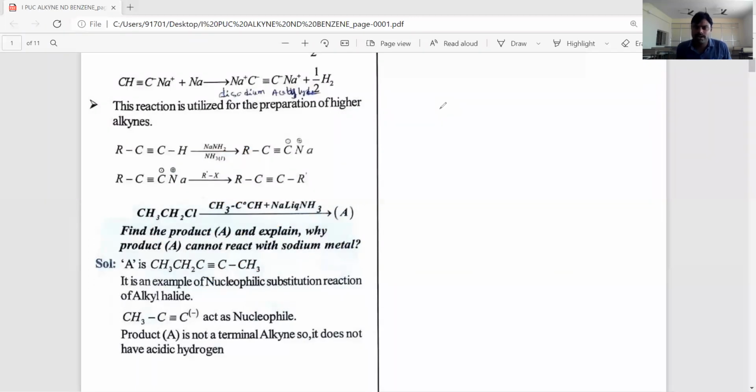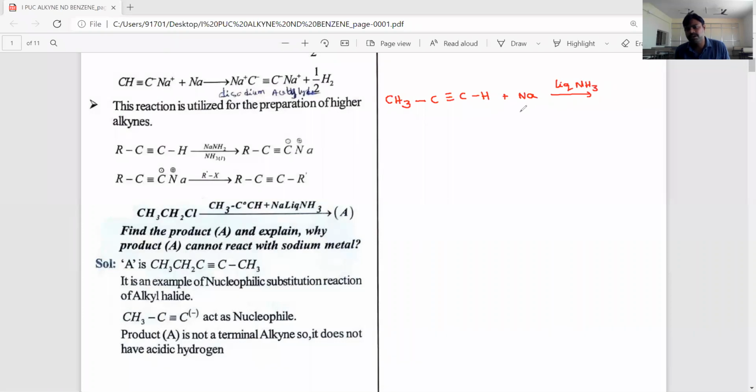For example, take propyne, molecular formula CH3 C triple bond C H. React this with sodium metal in the presence of liquid ammonia, which is a solvent.